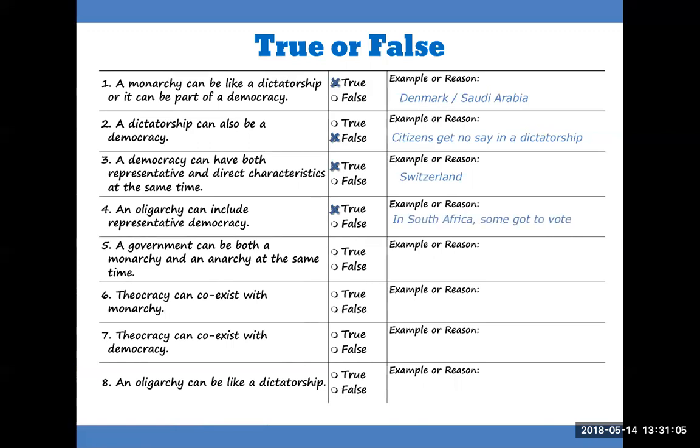A government can be both a monarchy and an anarchy at the same time. False. Theocracy can coexist with monarchy. True. Theocracy can coexist with democracy. True. An oligarchy can be like a dictatorship. True.